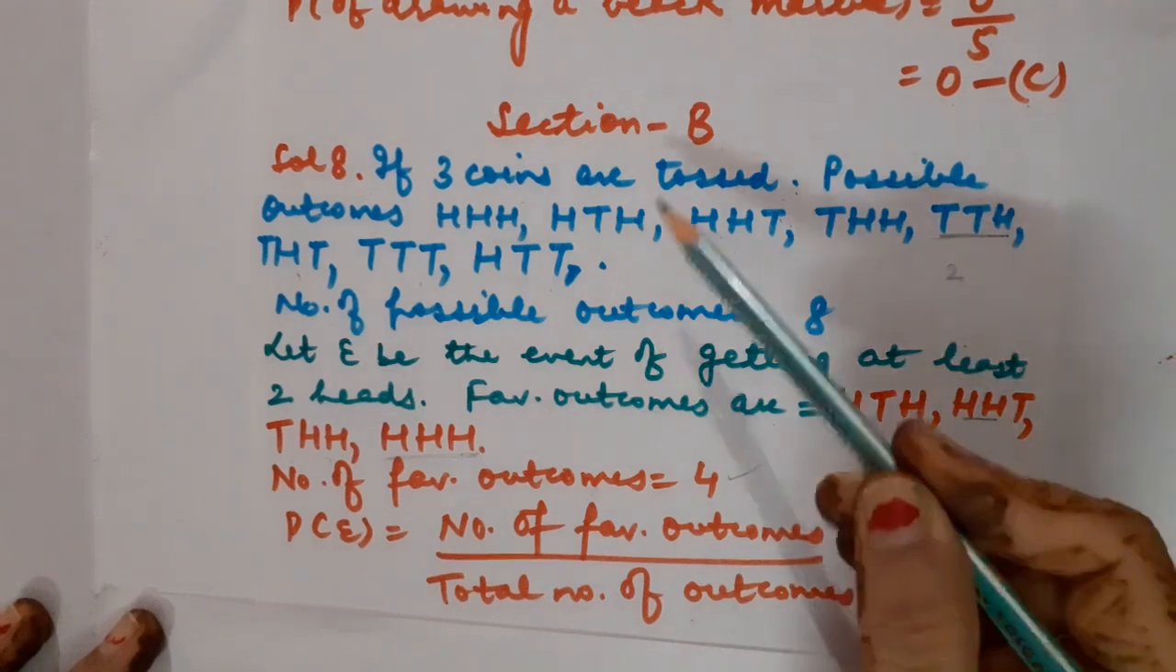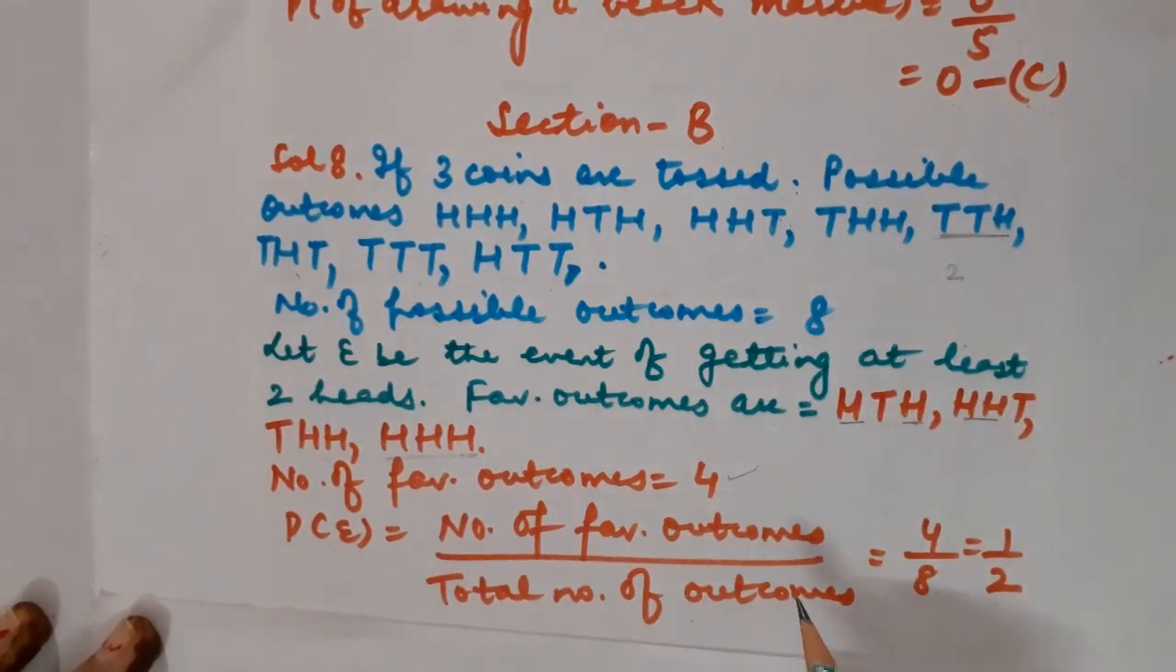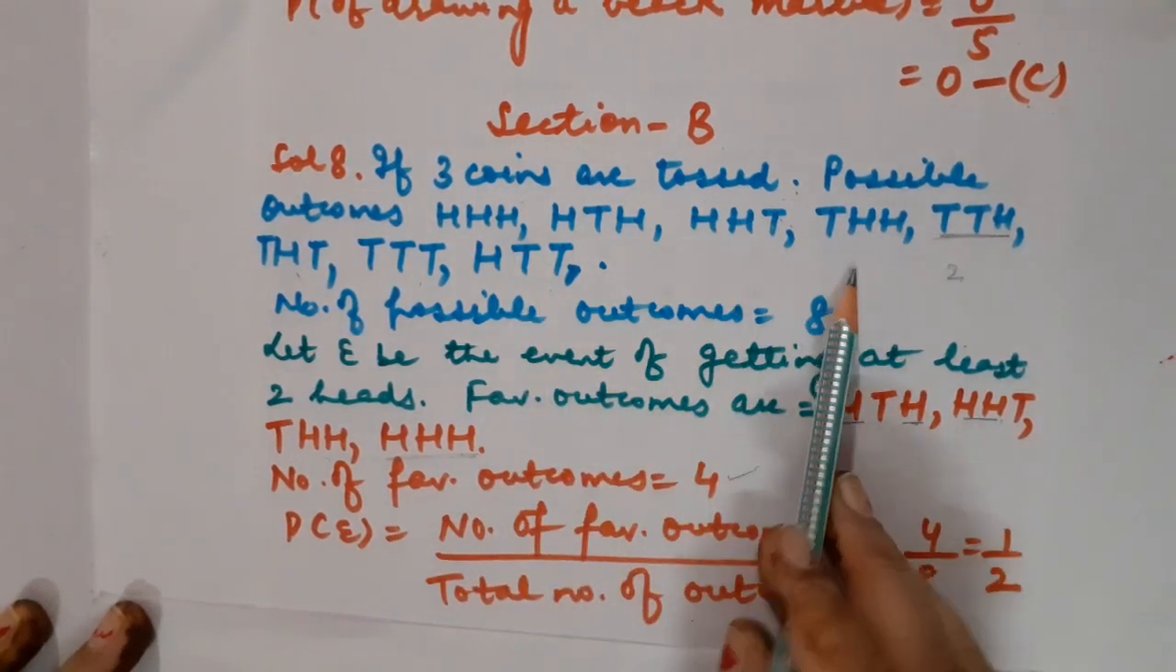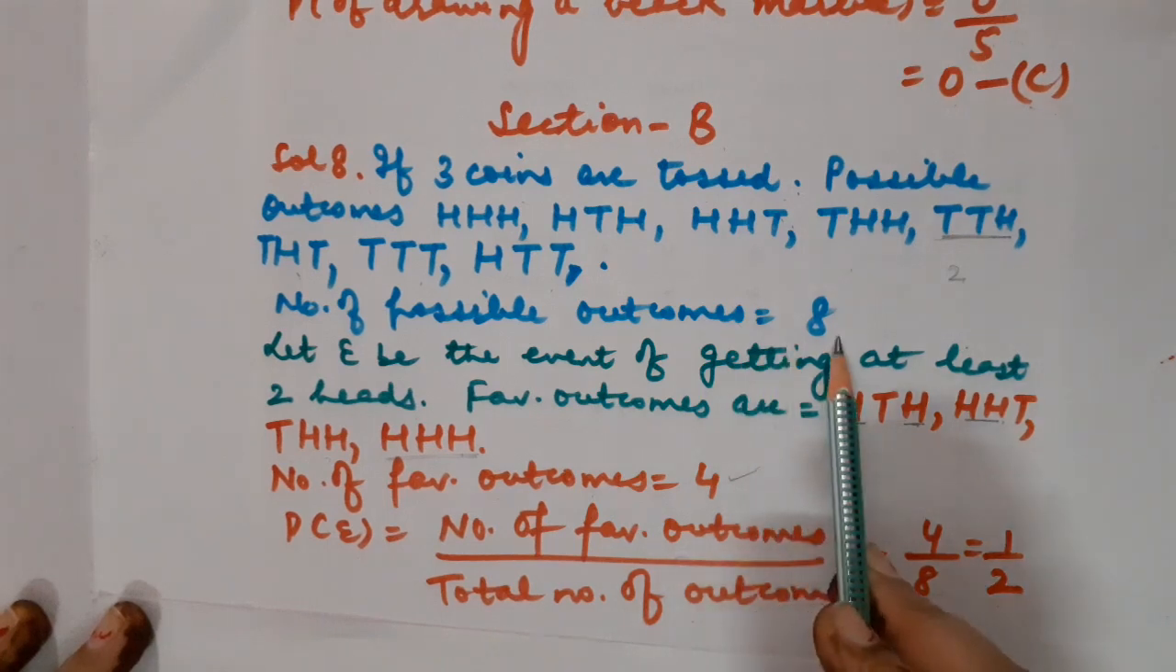Got it? Children, if you did all these steps, then and only then you will be awarded 2 marks. But if suppose even a single step is skipped, then half mark will be deducted. It is mandatory to write formula, favorable outcomes, all the possible outcomes also, total number of possible outcomes as well.